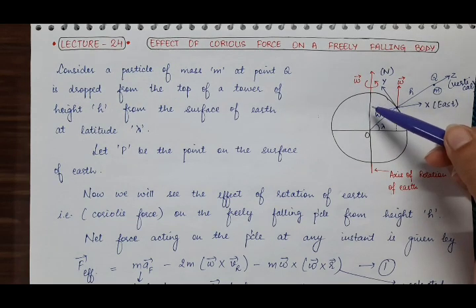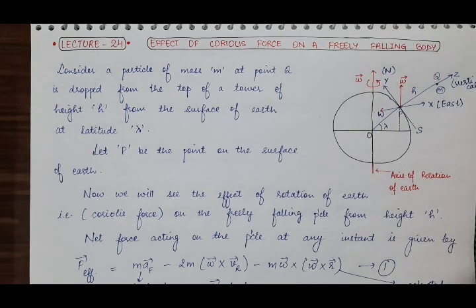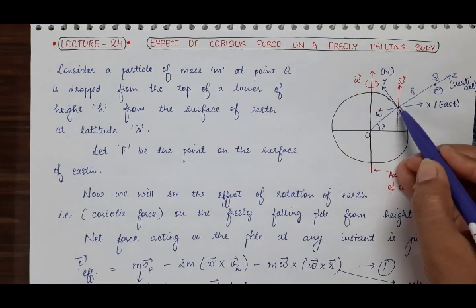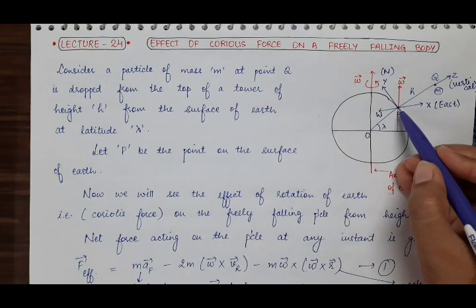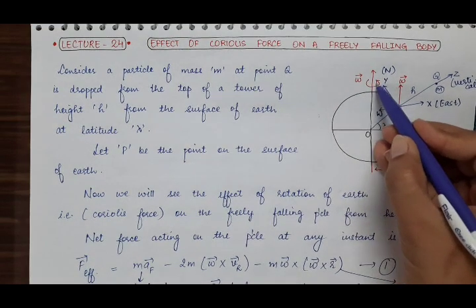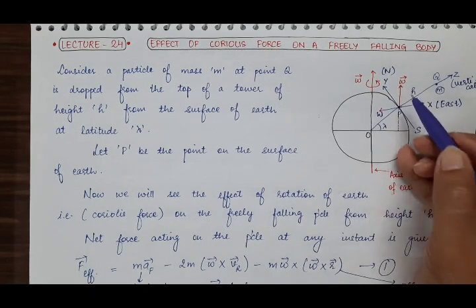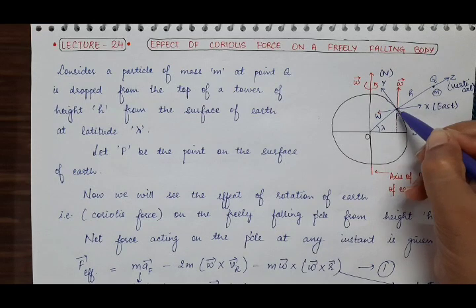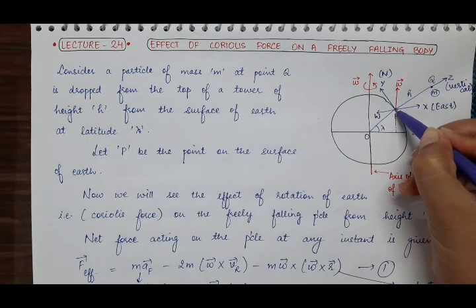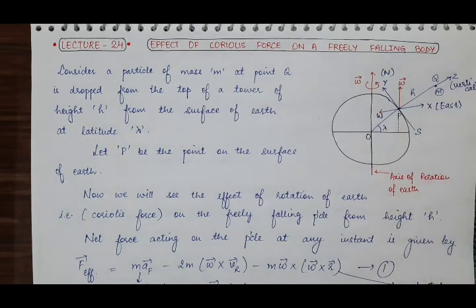If any rigid body is rotating with angular velocity omega, then every particle on its surface and inside it will also rotate with the same angular velocity. This we have studied in the chapter on rigid body. It means this particle P will also rotate in this anti-clockwise direction with the same angular velocity omega.